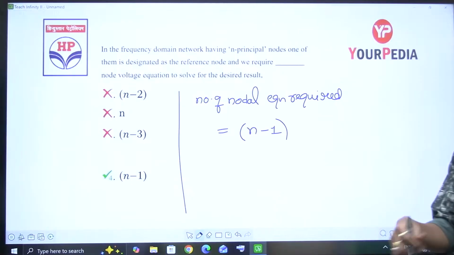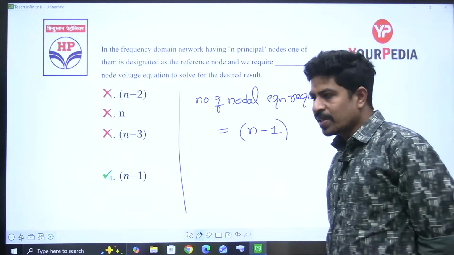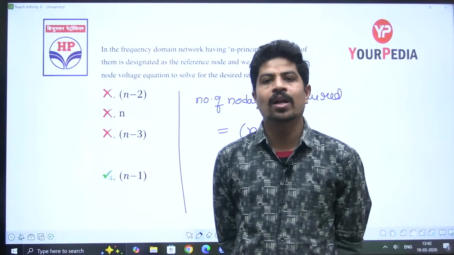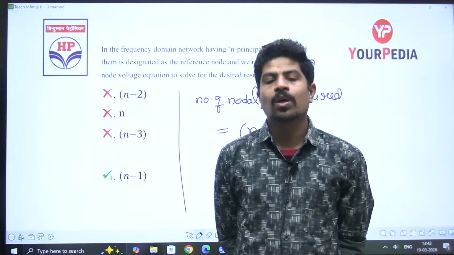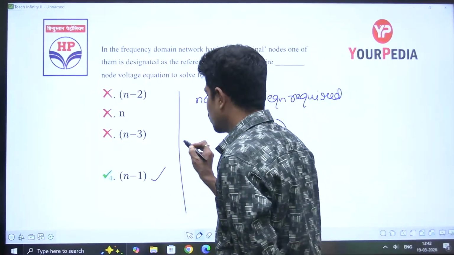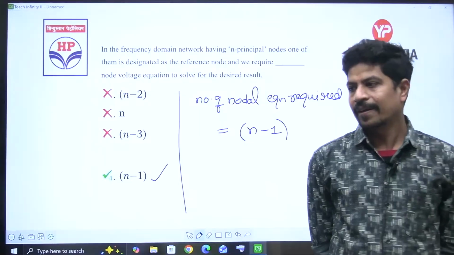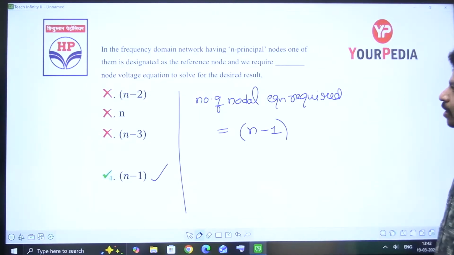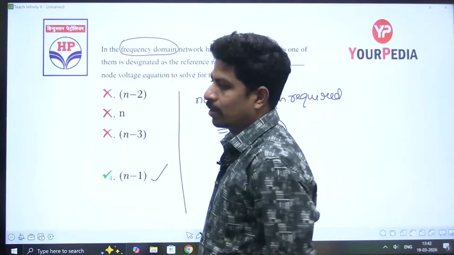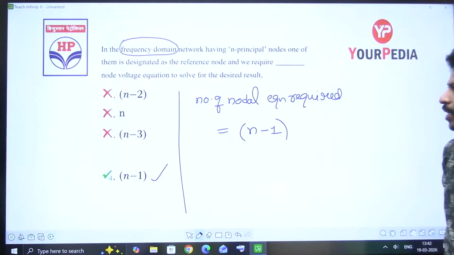It may be frequency domain or time domain, whatever it is. चाहे वो frequency domain हो या time domain हो, the number of equations required to solve a particular network with the help of nodal analysis is equal to n minus 1. Option is 4. See, people may get distracted here by looking at the term frequency domain. वो टर्म देखने के बाद फ्रीक्वेंसी डोमेन में हमको नहीं पता, टाइम डोमेन में तो n-1 है, तो आंसर इज n-1 only.